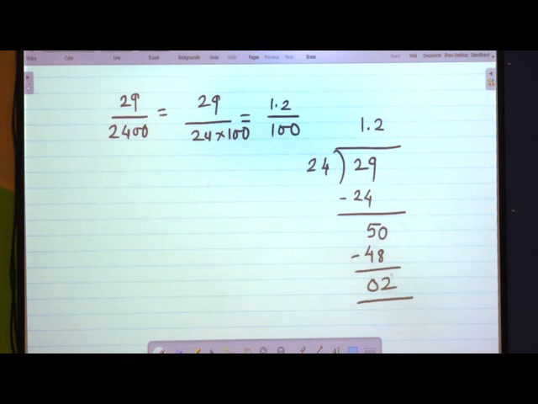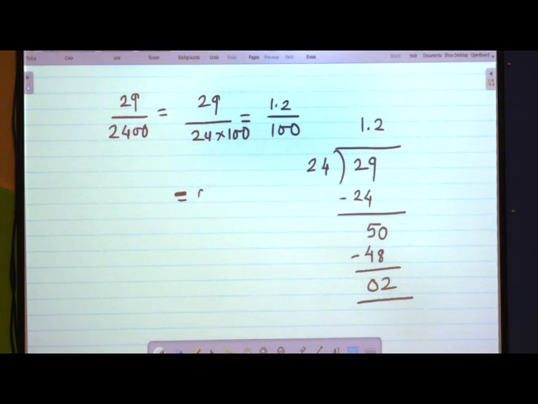Now 1.2 upon 100, according to our knowledge of decimals and fractions, I have to take the decimal point 2 digits to the left, whereas I have only 1 digit.